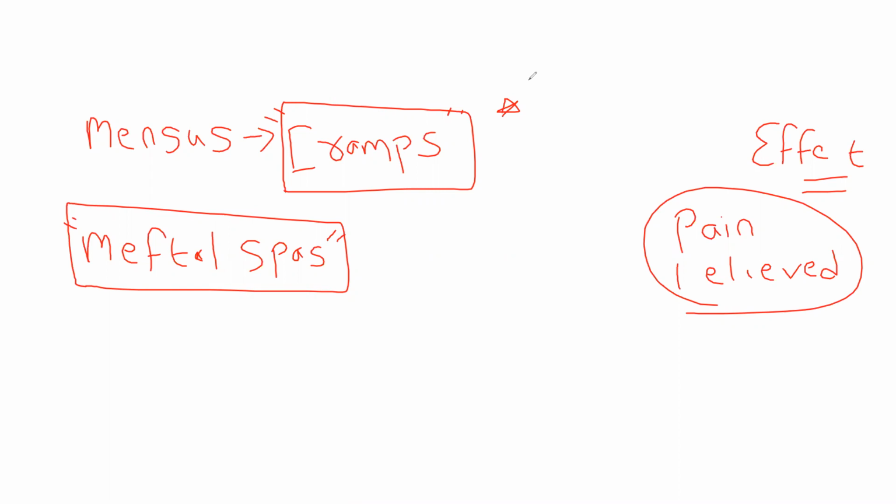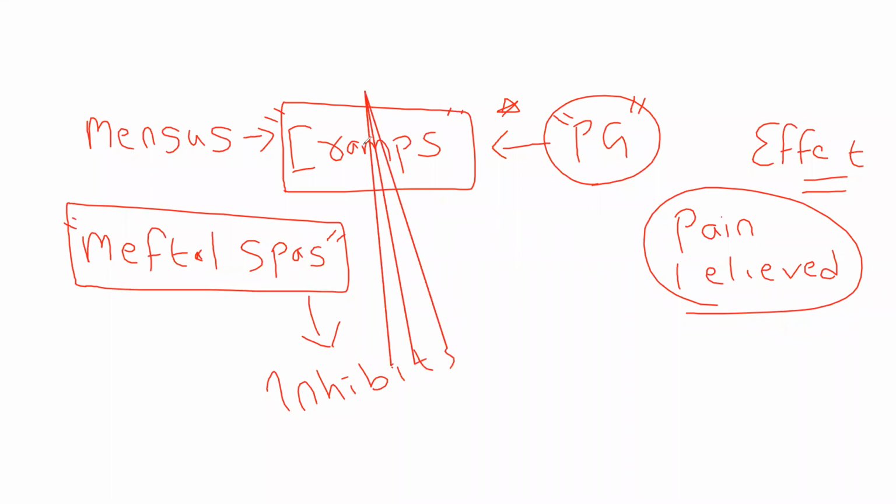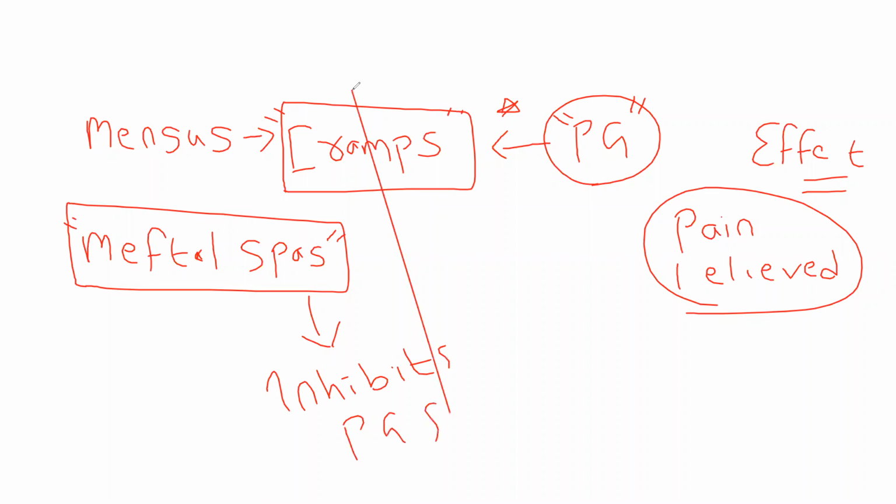How are you getting those cramps? Because of prostaglandins. Because of prostaglandins, you are getting that cramping pain. So what is the action then? Meftal inhibits prostaglandin synthesis.